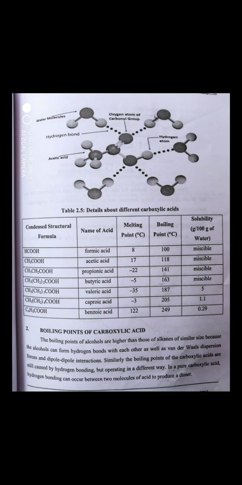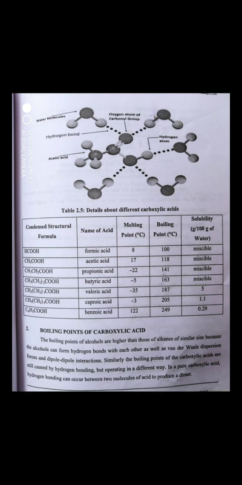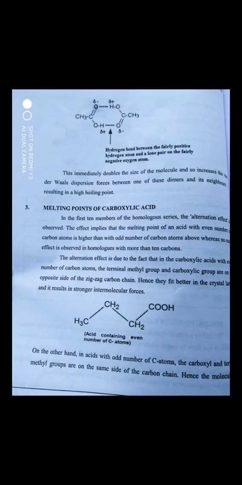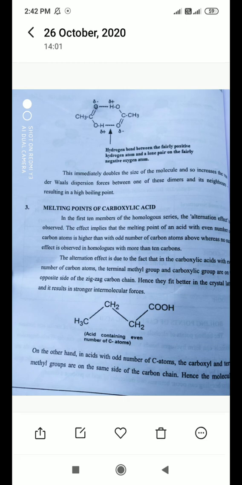Here similarly, the boiling point of the carboxylic acid is still caused by hydrogen bonding, but operating in a different way. In a pure carboxylic acid, hydrogen bonding can occur between two molecules of acid to produce a dimer. In the introductory part, we have seen how one acidic functional group forms a dimer with another COOH group. This we have seen, so it affects the increase in melting point.